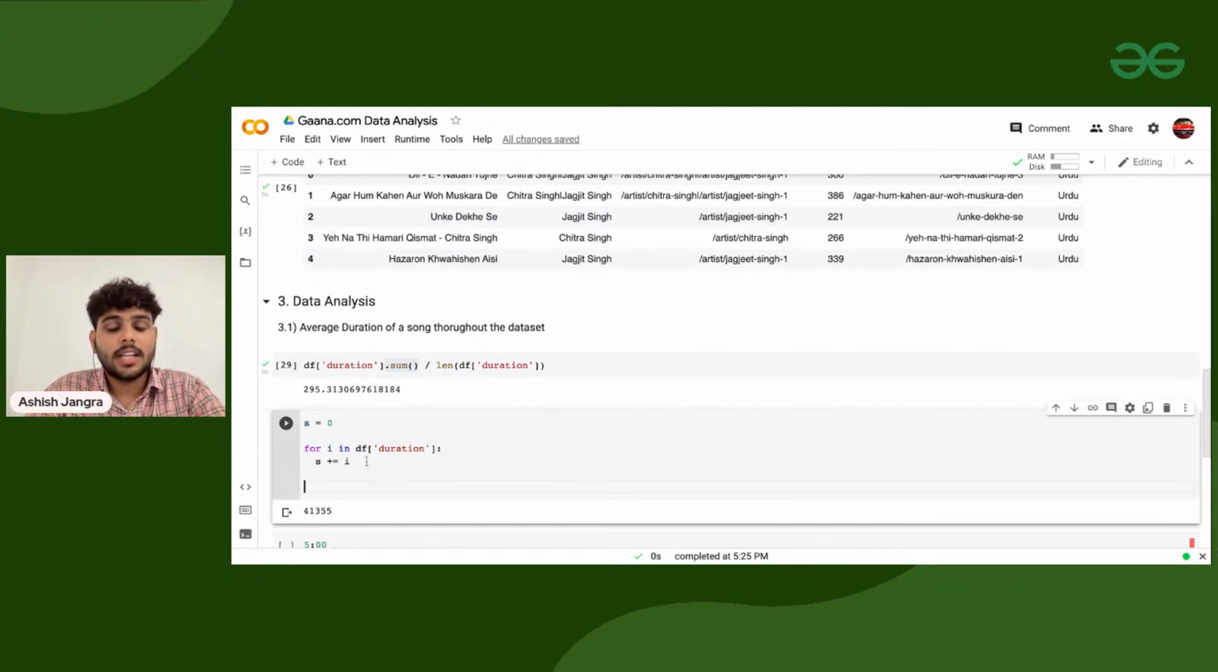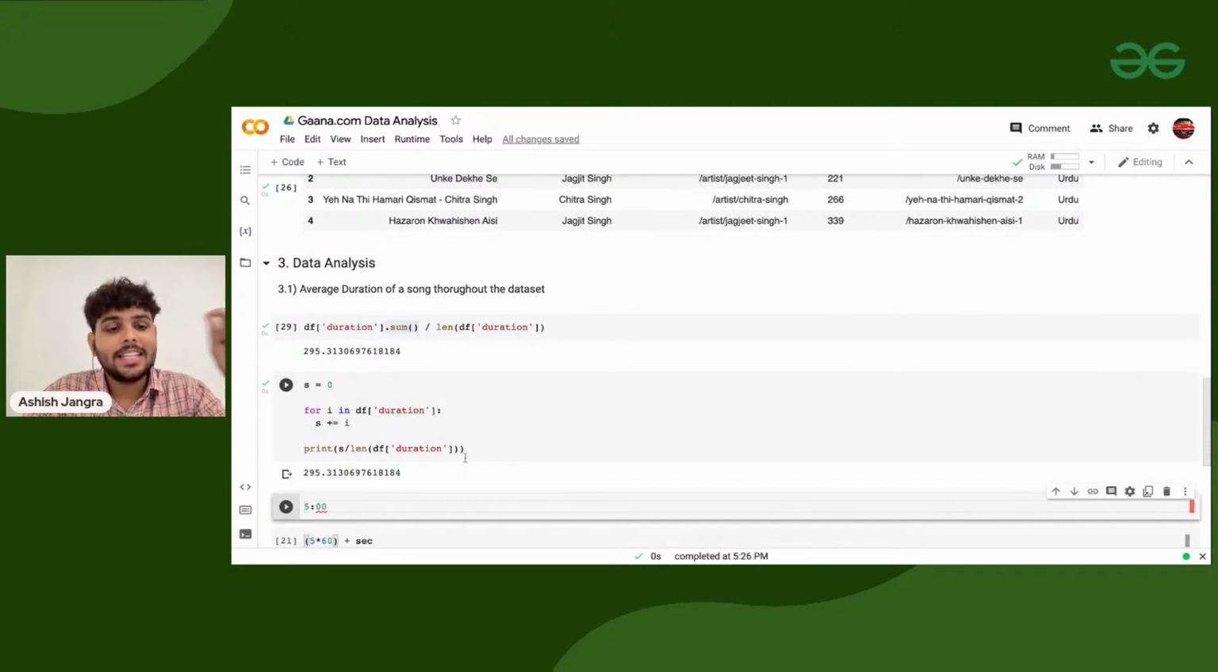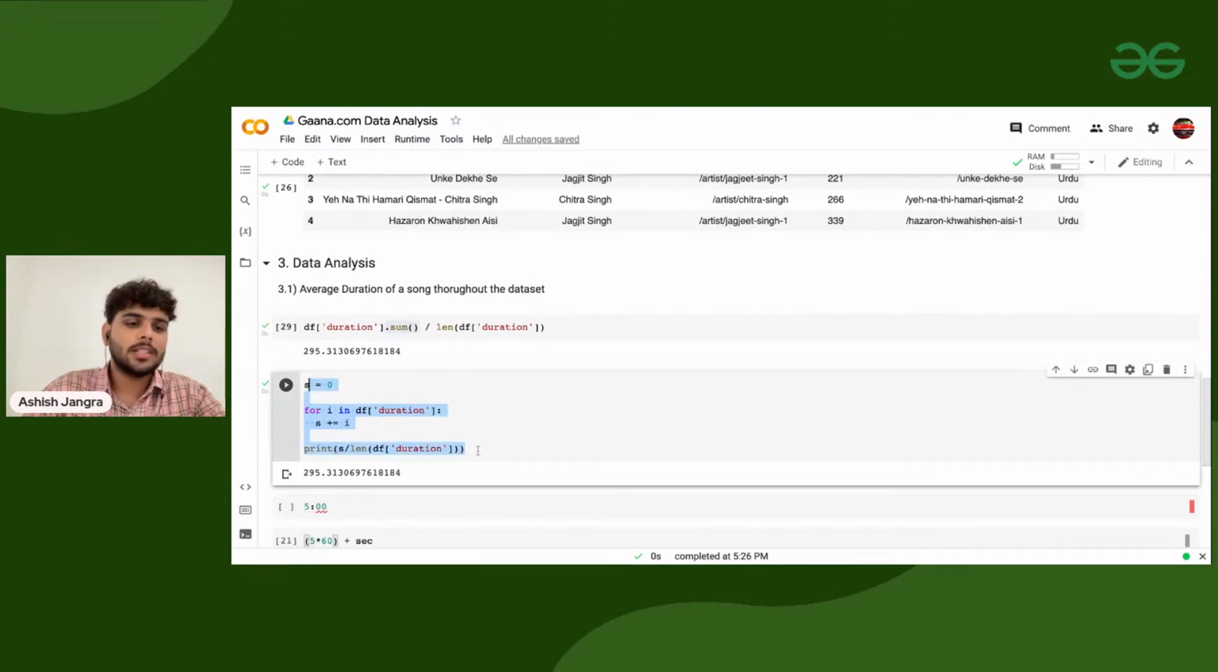Okay, and once it is done, I'm going to print s divided by the length of the data frame of duration. Now if I'm executing it, this is also giving you exactly the same result. So that totally depends upon, if you know how the logic works, because if you know how to write your own logic, you don't need to depend on the inbuilt functions, because there are lots of use cases where there is no inbuilt function available, then you need to write your own logic. That's very important, that you know how to write your own logic.